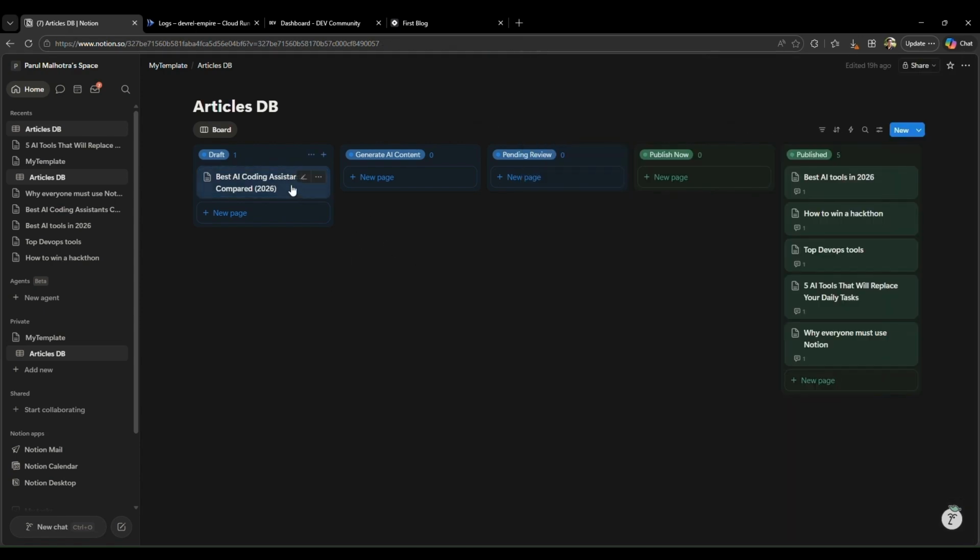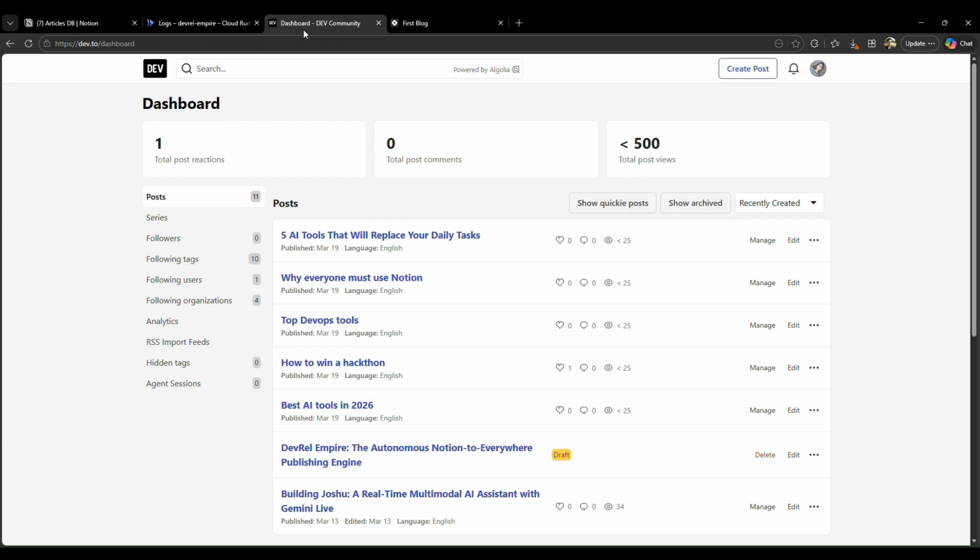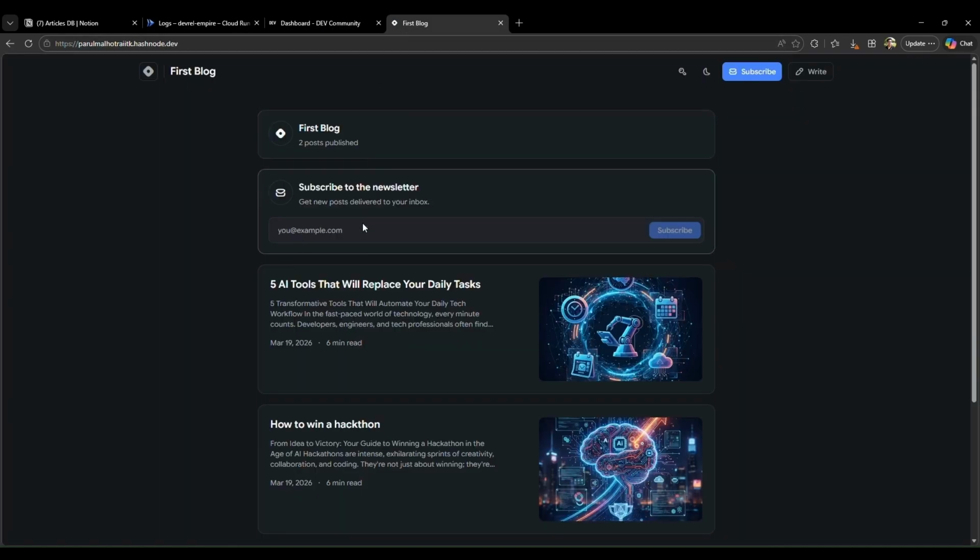We can then drag the page from Draft to generate AI content, and it will automatically get handled. Here is the list of my already published articles. Here is the list of articles already published on Dev.to. Here are the articles published on Hashnode.